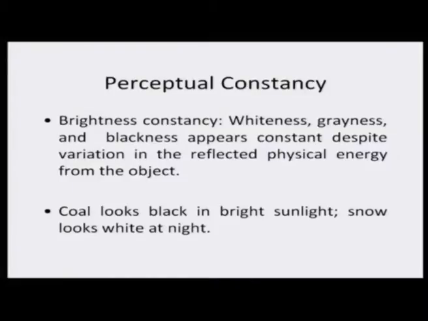We now come to brightness constancy. Whiteness, grayness and blackness appear constant despite variation in the reflected physical energy from the object. This is an interesting truth of the world. When you look at coal, which is black, in a bright sun it looks more black compared to when the light is dim. And similarly, if you look at snow in the night hours, it looks much more white compared to daylight condition.